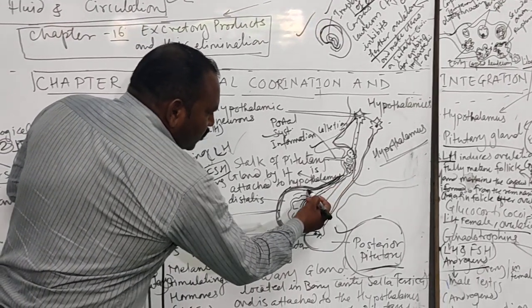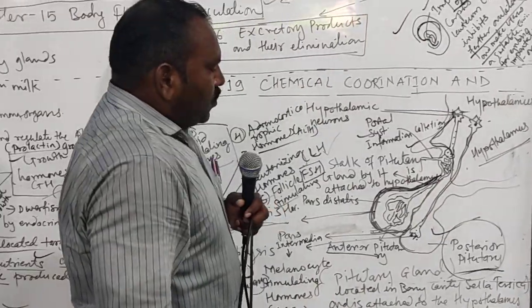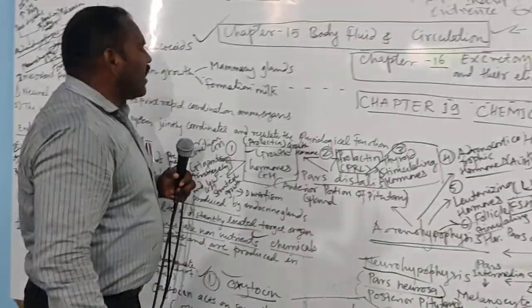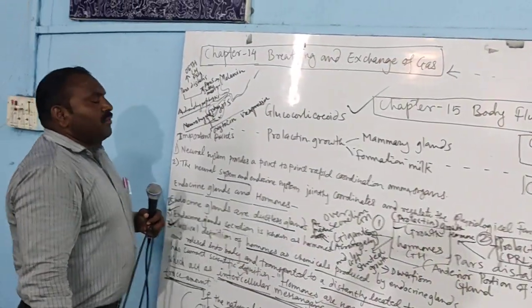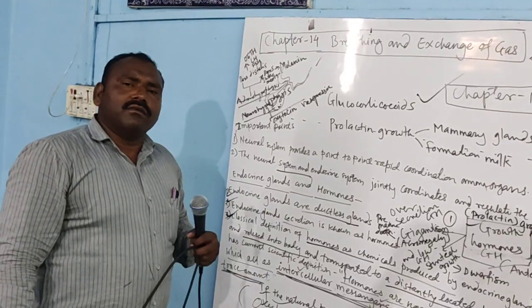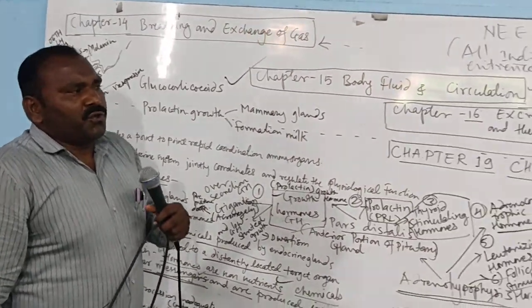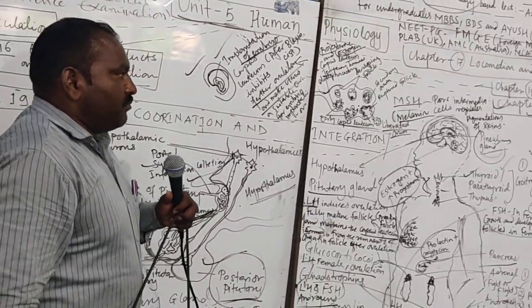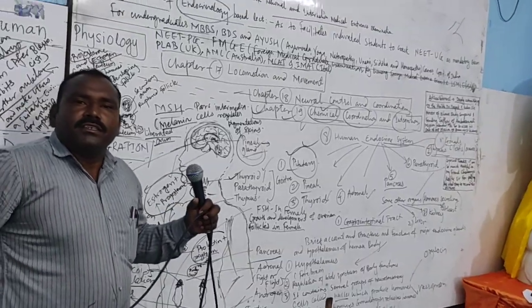The anterior region of the pituitary gland is divided into two regions: the pars intermedia and the pars distalis. The pars distalis secretes more hormones, but the pars intermedia synthesizes only one hormone, which is also important, as it decides the color of the human skin.